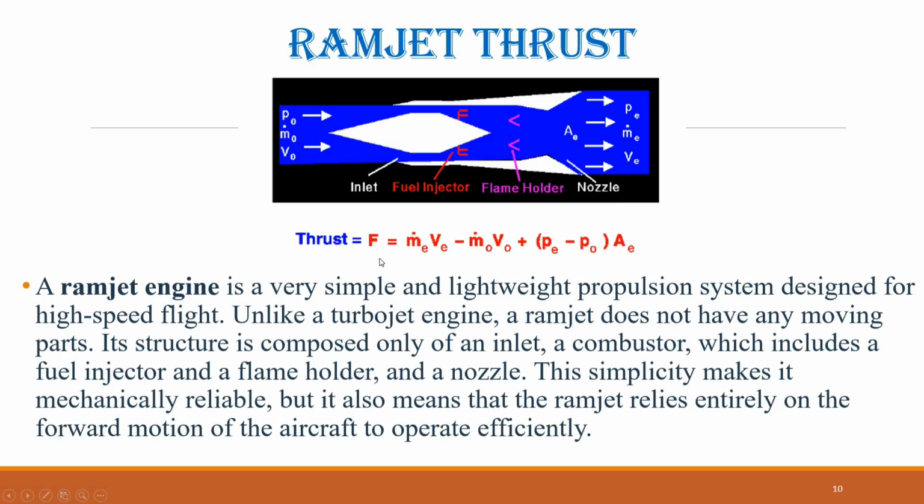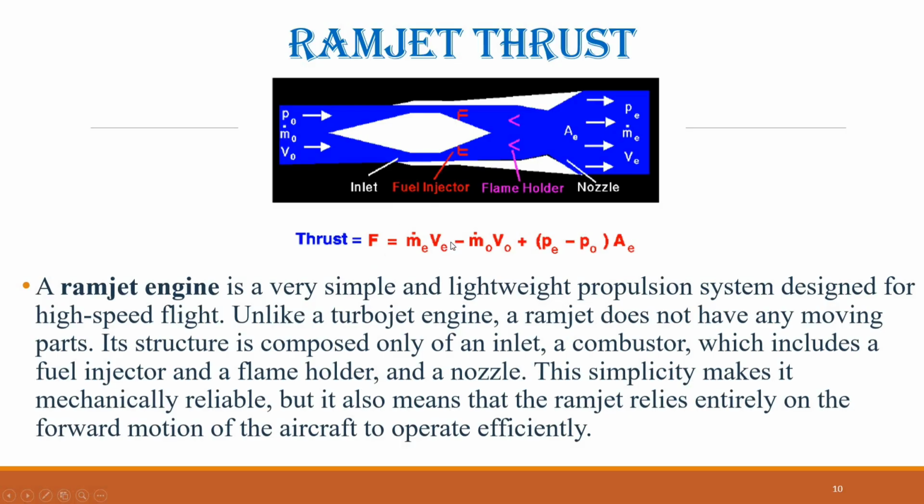The thrust F of a ramjet is equal to the mass flow at the exit multiplied by the exit velocity, minus the free stream mass flow multiplied by the free stream velocity, plus the difference between the exit pressure and the free stream pressure multiplied by the nozzle exit area.